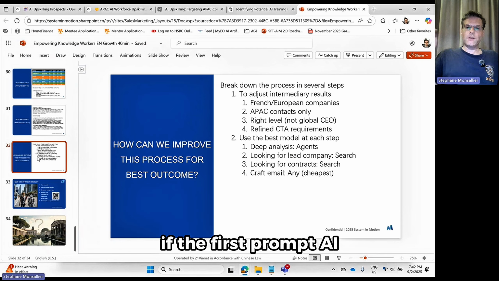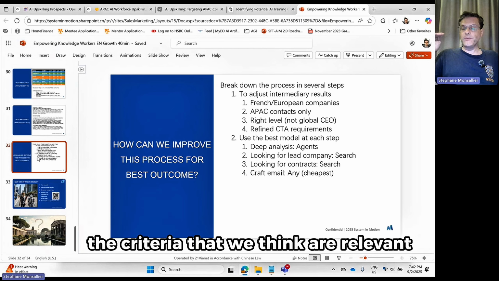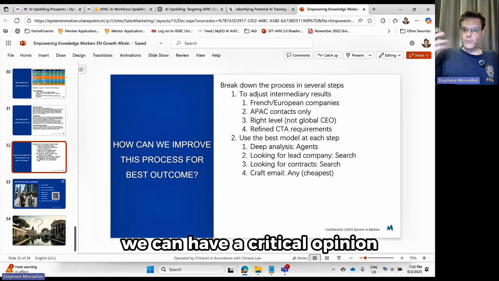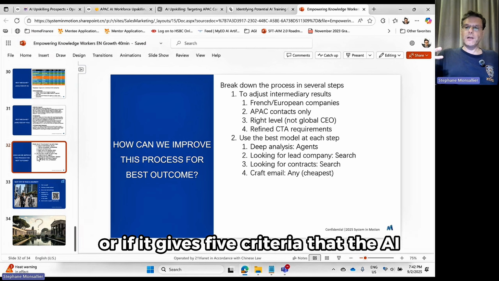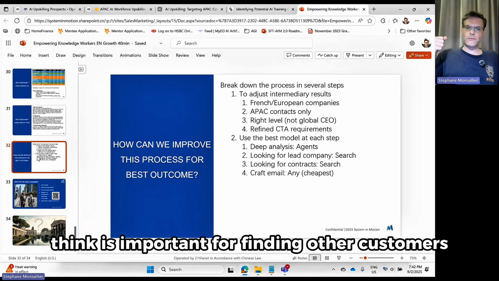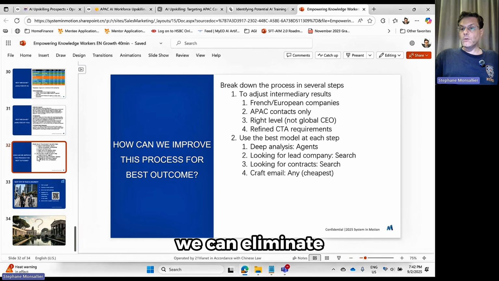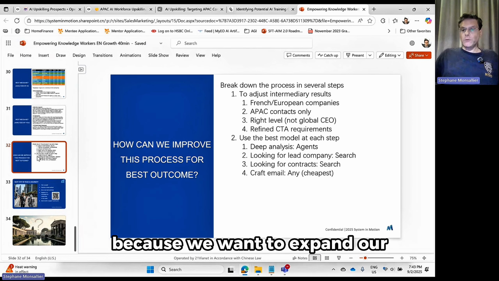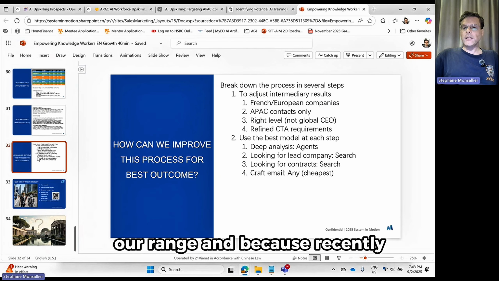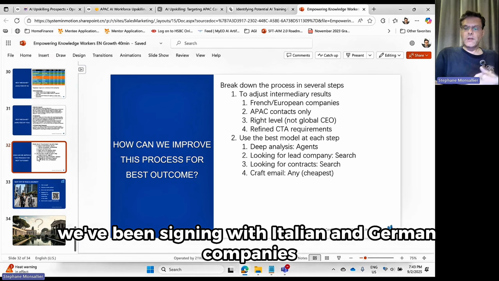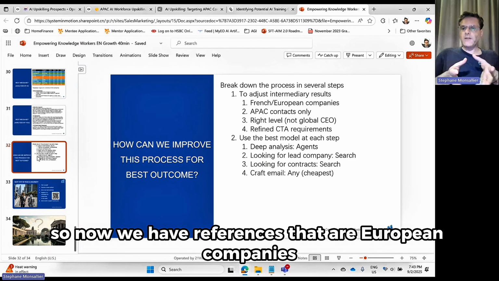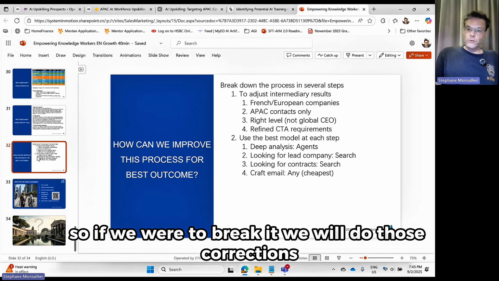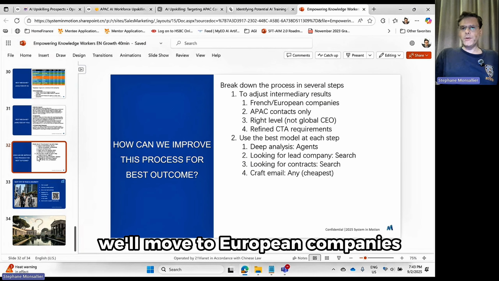If for the first prompt, our AI doesn't give us exactly the criteria that we think are relevant, we can have a critical opinion. Or if it gives 5 criteria that the AI thinks is important for finding other customers, we can eliminate the 2 that we think are not relevant, and we can adjust it. For example, we can move from French heritage to European heritage because we want to expand our range, and because recently we've been signing with Italian and German companies, so now we have references that are European companies. So if we were to break it, we would do those corrections. Instead of French heritage, we'll move to European companies.